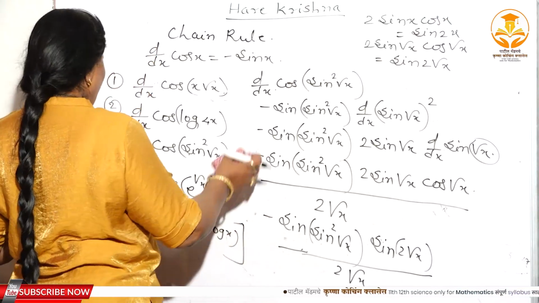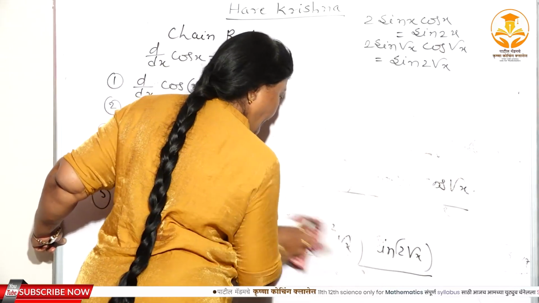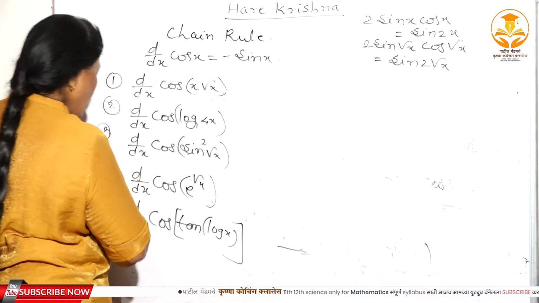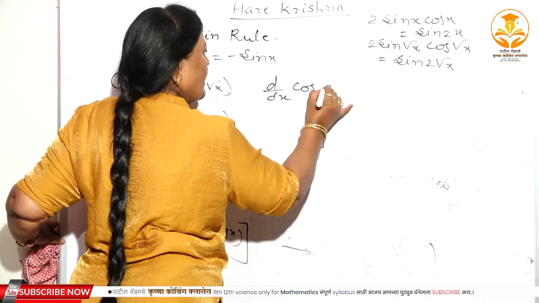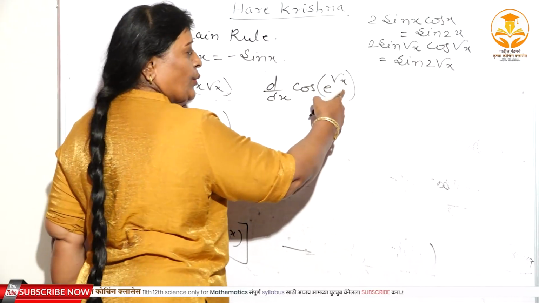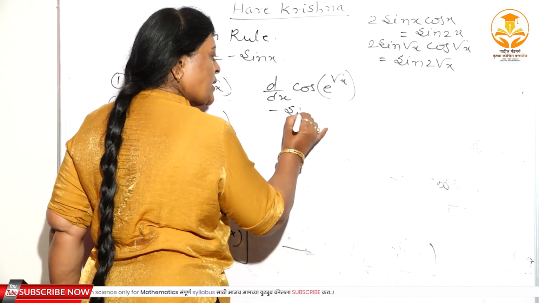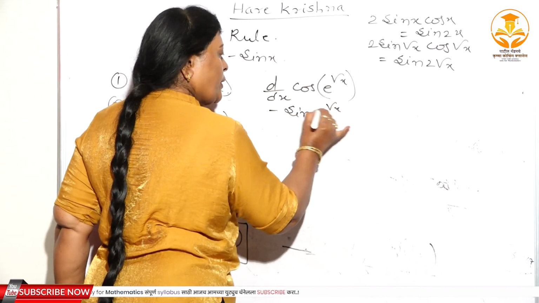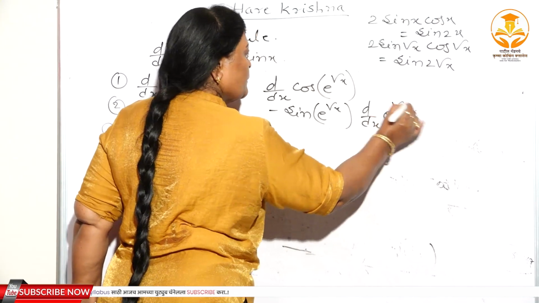Now again the fourth one, see the solution of the fourth problem. See here, that is d/dx of cos of e raised to root x. Again very simple, e raised to root x you have to substitute as u. Again cos u चे derivative minus sin u, minus sin e to the power root x. Again d/dx of e raised to root x, right?